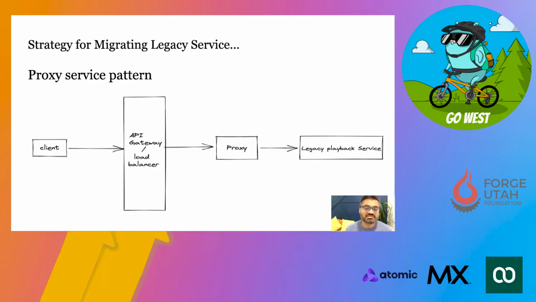The job of the proxy services was to talk to the client without impacting the client endpoint, get the request parameters and pass them to the playback API, then get back the response and send it back to the clients. By doing this, we got lots of flexibility, which I'm going to explain in other slides. But this is a very strong and very useful pattern from the migration point of view.